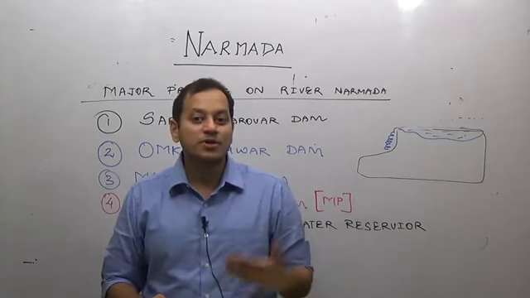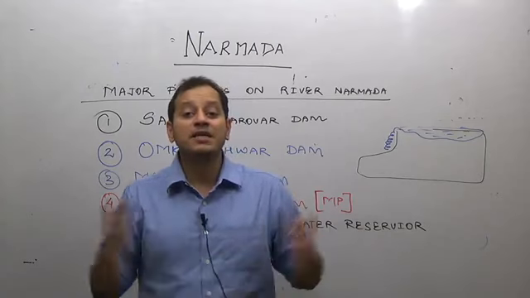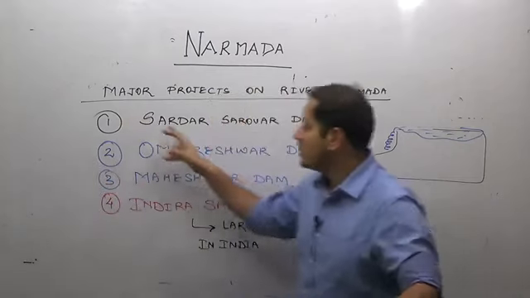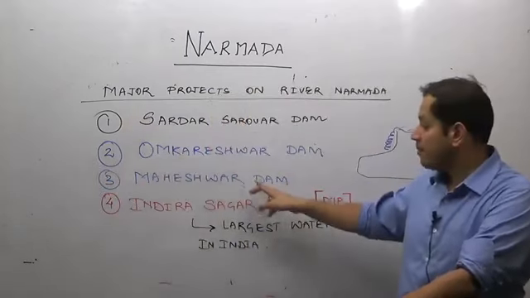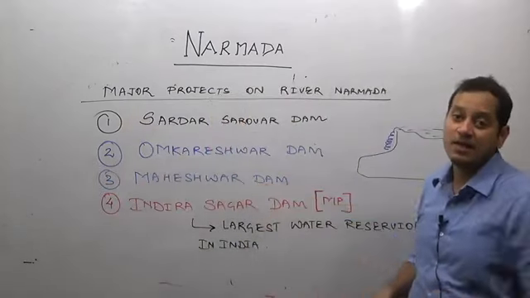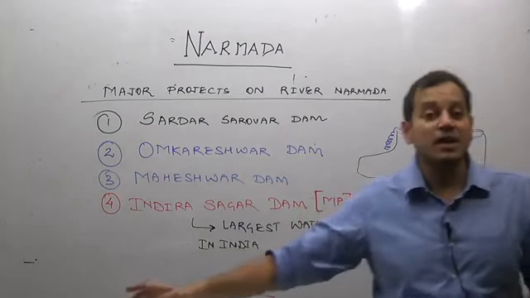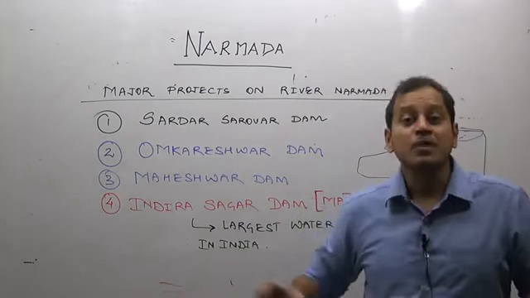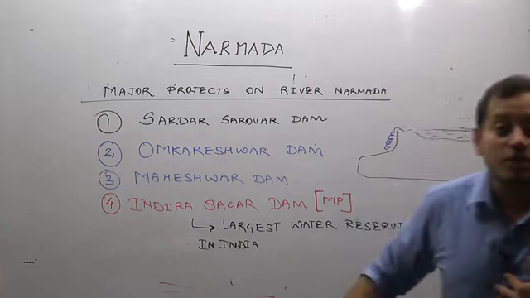River Narmada is famous for hydroelectric projects. The biggest is Sardar Sarovar project. Then Omkareshwar Dam, Maheshwar Dam and Indira Sagar Dam. Indira Sagar Reservoir is the largest reservoir in India. So these are the important points about river Narmada.